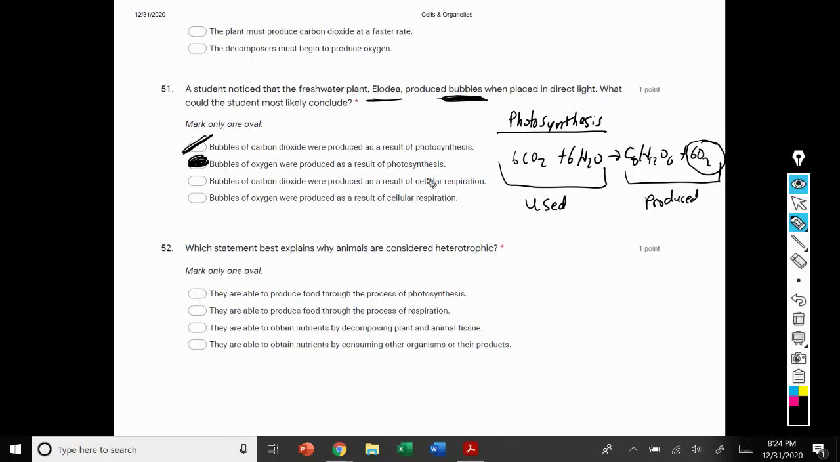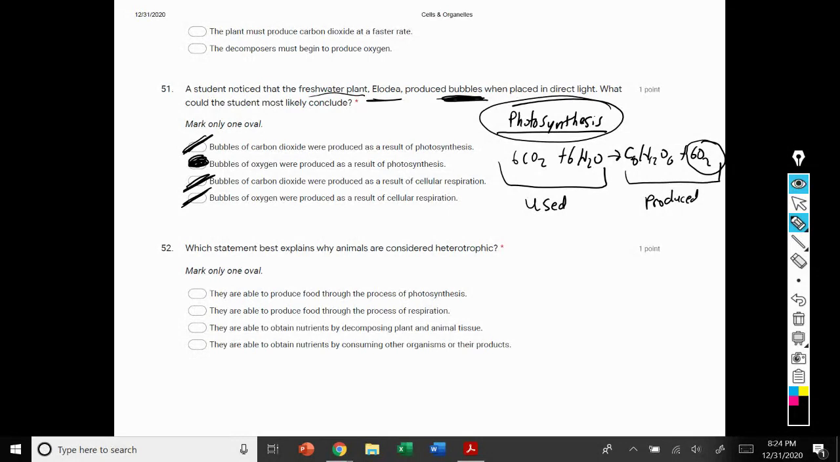Again, bubbles of carbon dioxide were produced from respiration. Well, that doesn't happen in plants. Bubbles of carbon dioxide are not produced. Bubbles of oxygen were produced as a result of cell respiration. Again, we're talking about putting Elodea, a freshwater plant, in light. So we're talking about the formula for photosynthesis, making option 2 the only correct answer.